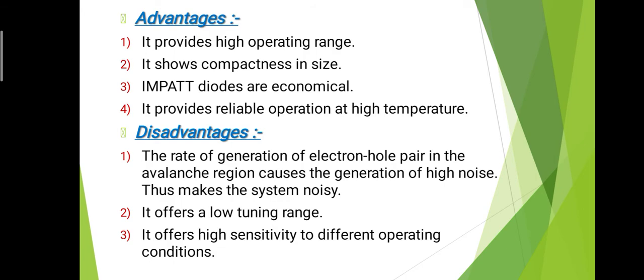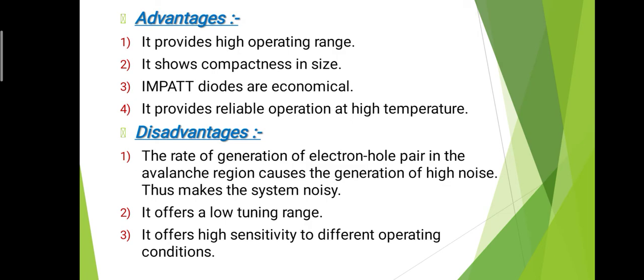First we see the advantages. The first advantage is that it provides a high operating range. That means the impact diode has a wide operating range, so it can be useful for various applications. Second, it shows compactness in size. That means the size of the impact diode is small, or simply it is very easy to handle.